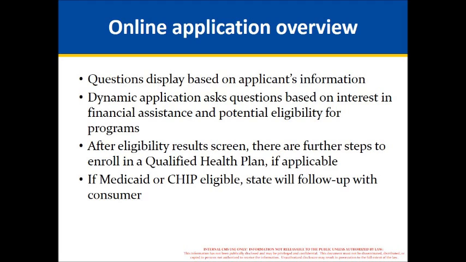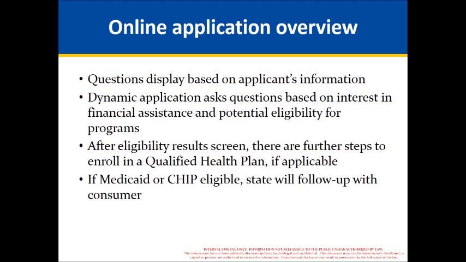One of the key things to know is that the questions are displayed based on the information the applicants provide. That means it's dynamic, and it will show and hide questions based on the applicant's particular circumstances, based on eligibility rules for the state, as well as which program they're likely qualified for. So there's two paths. Part of the dynamic quality is that there are two paths.